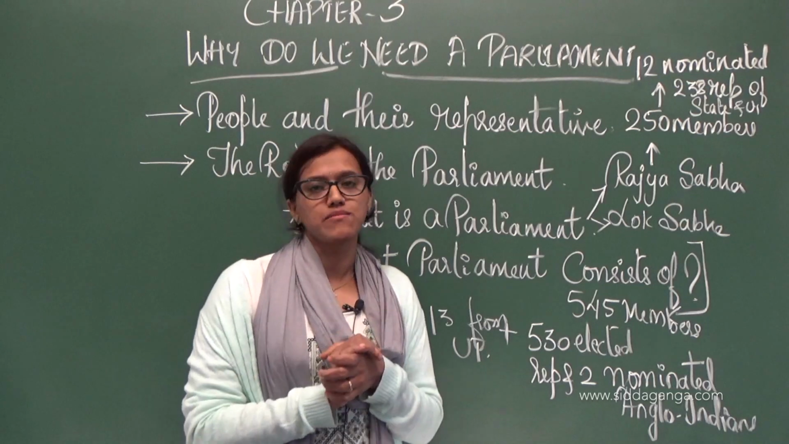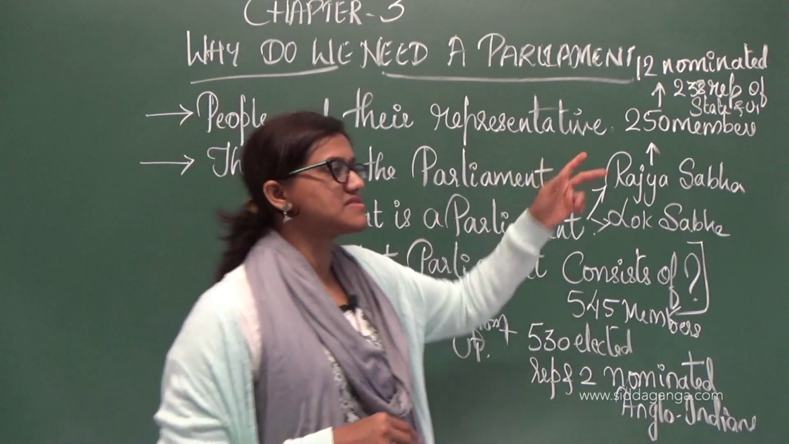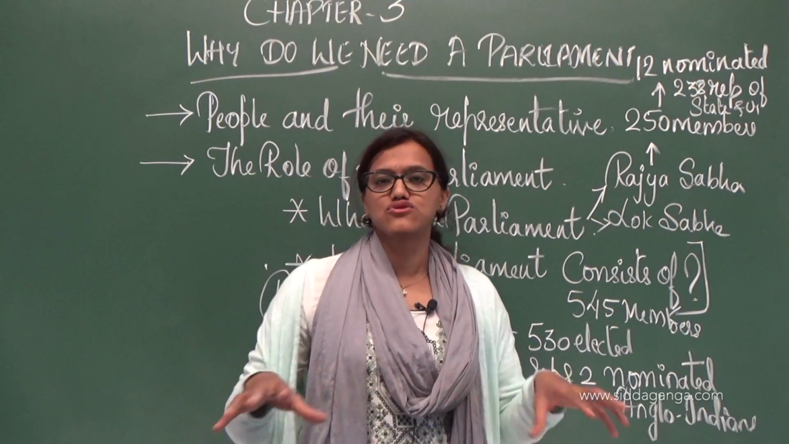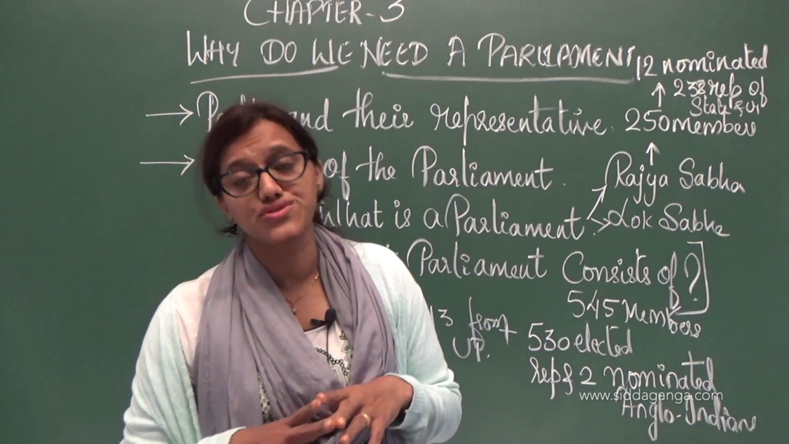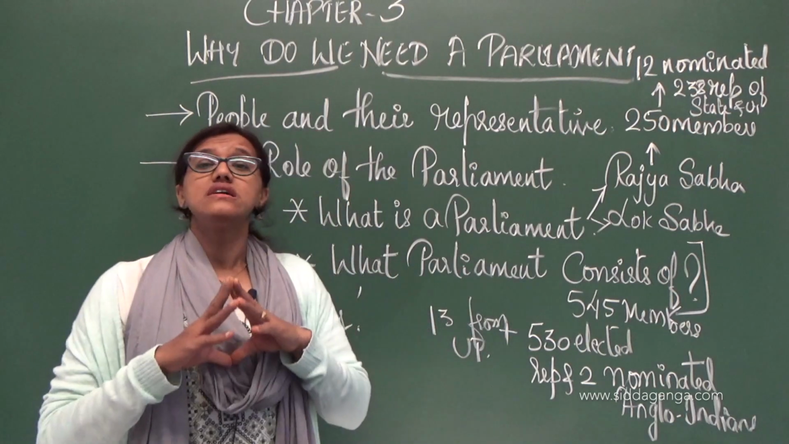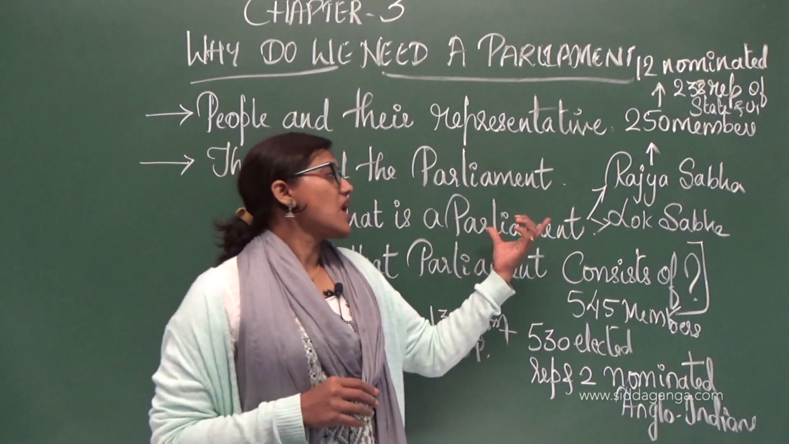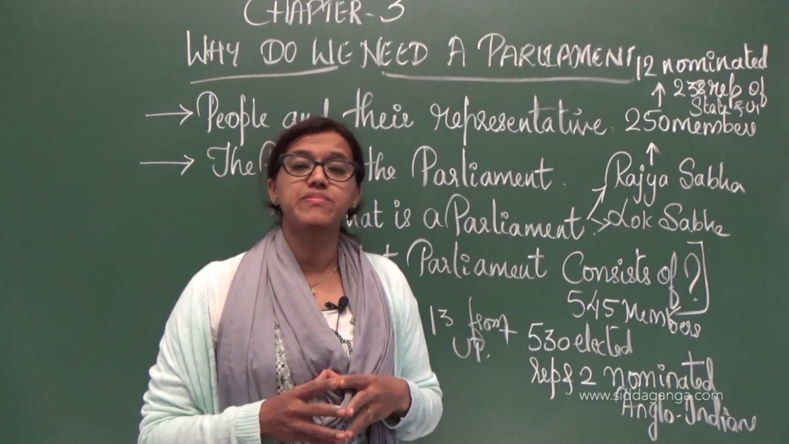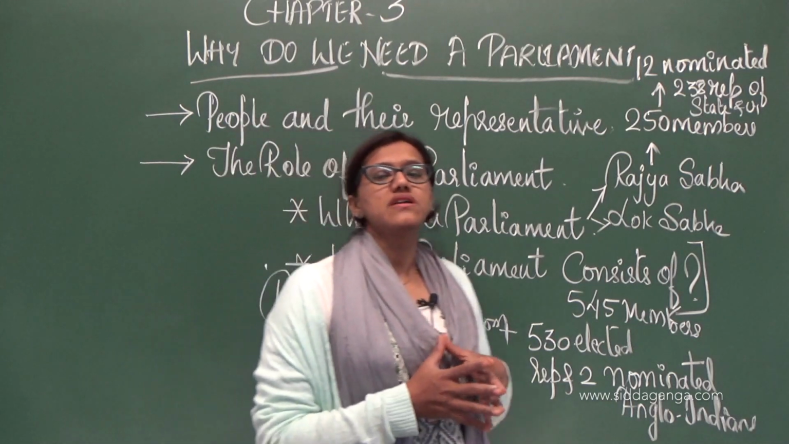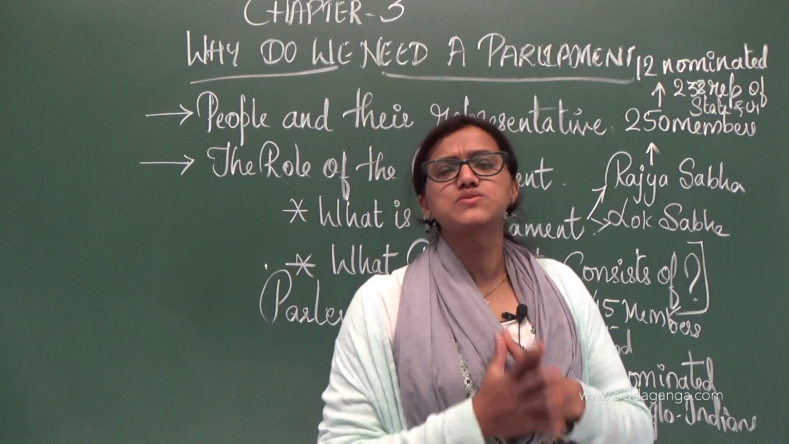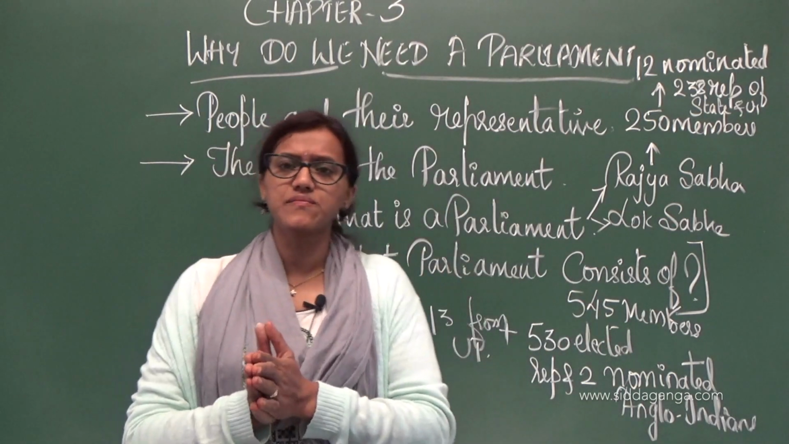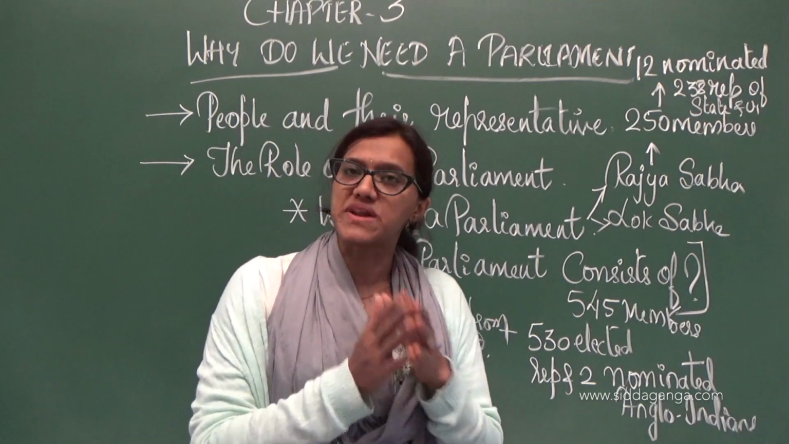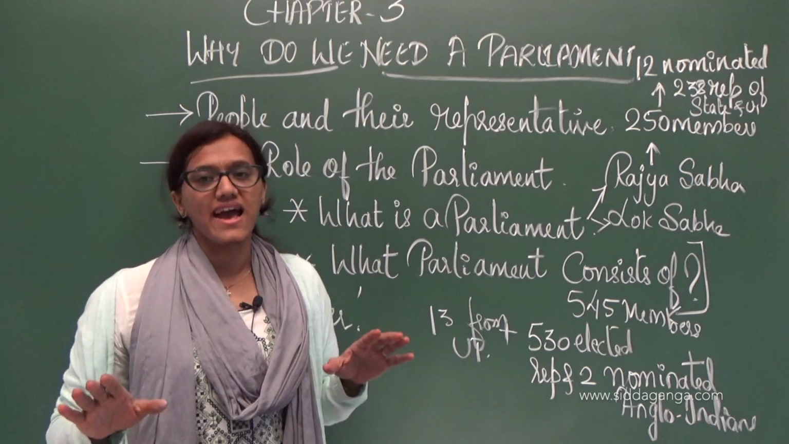We have bicameral, nothing but two houses. It consists of Parliament. See, Parliament is nothing but a house for discussion. Parliament consists of Rajya Sabha, Lok Sabha and the President. Do remember, all the bills will be discussed between the Rajya Sabha and Lok Sabha, between the houses. But without the approval of the President, nothing can be accepted.